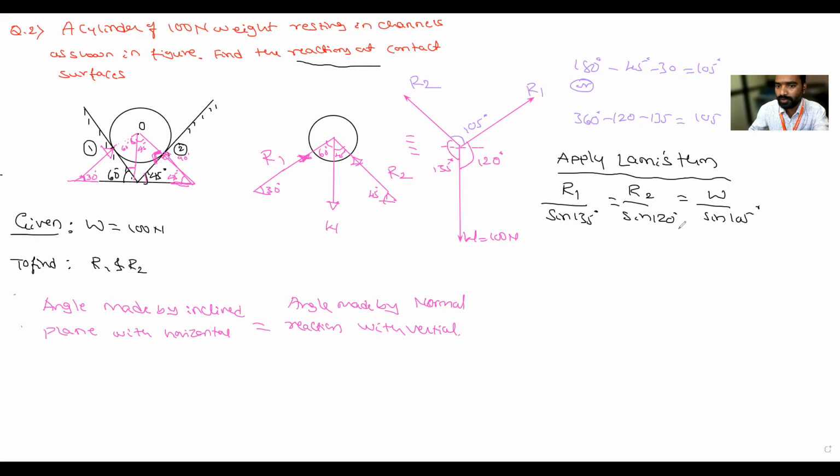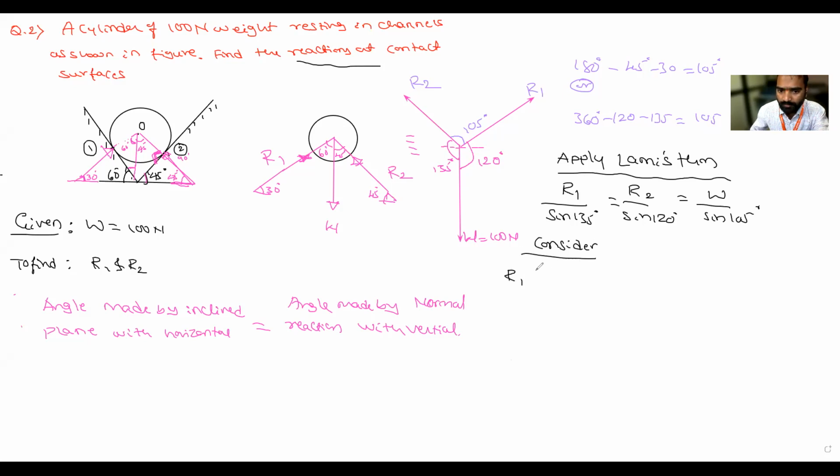Okay, no problem. So what will I do? I know W, I don't know R1. So I will consider the first and third equation.